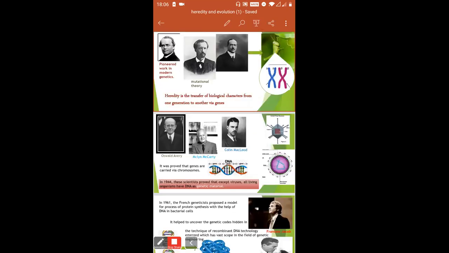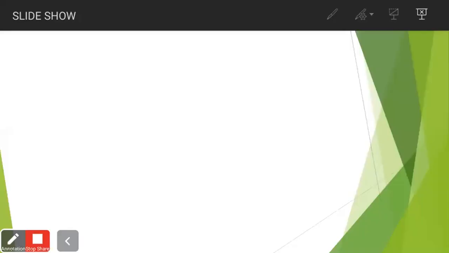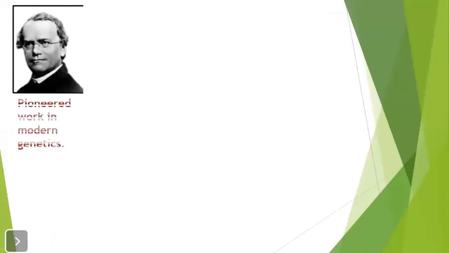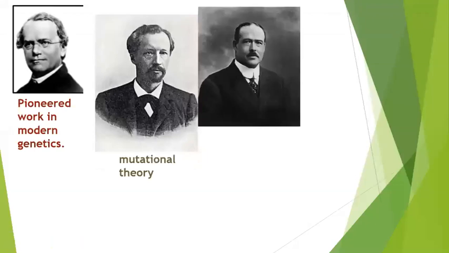Okay, so to have a quick revision, we had done about different scientists over here. I'm just going to revise it quickly. You have three scientists over here. First is Gregor Johann Mendel, who was the father of genetics. Then came Hugo de Vries.